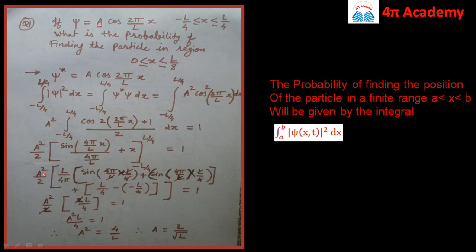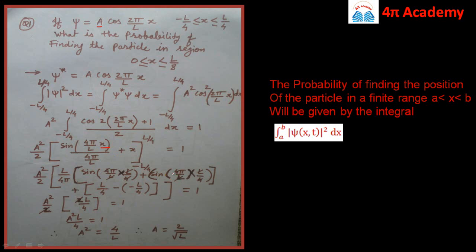So it will be a square by 2, then we take the inverse, so it will be L by 4 pi, and in the bracket we remain with sine 4 pi by L into L by 4. Here we substitute the upper limit of x, that is L by 4, plus we put the second limit, that is minus L by 4, so it will be sine 4 pi by L into L by 4.